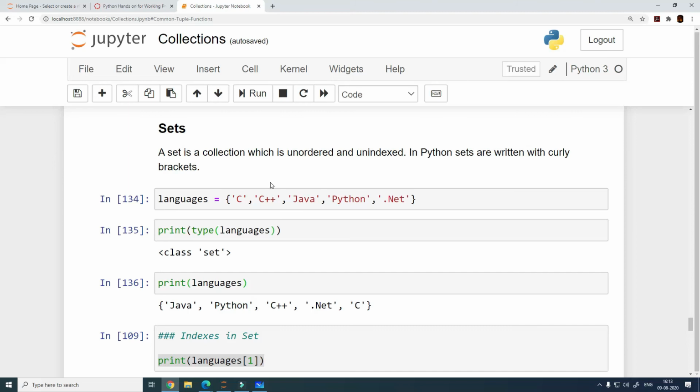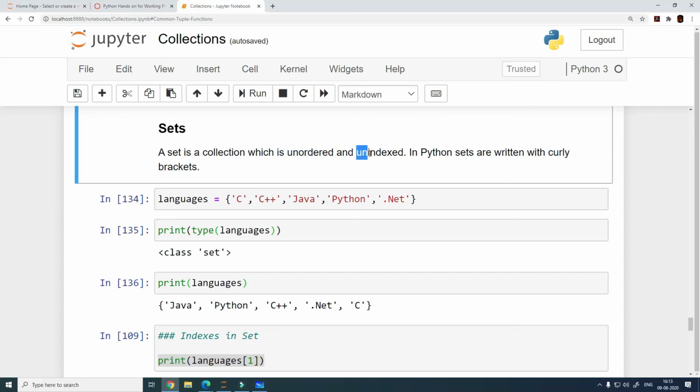Now let's look at sets, right, and see how it is similar or different compared to my list or tuple. When you look at the definition, a set is also a collection, so there's nothing new about this. This is unordered. My list was ordered, my tuple was ordered. Now we have a difference, right? The difference is that sets are unordered. What does it mean and what will it lead to is something we are going to see right now.